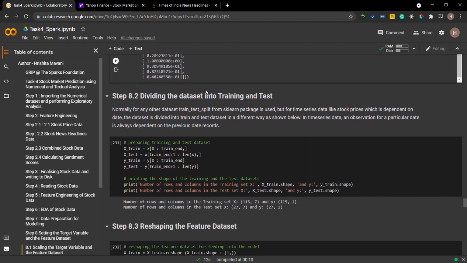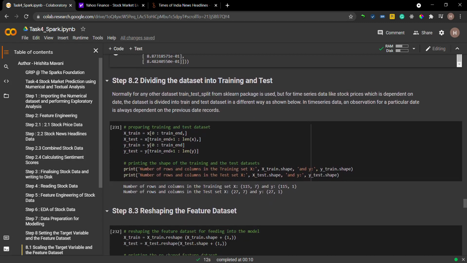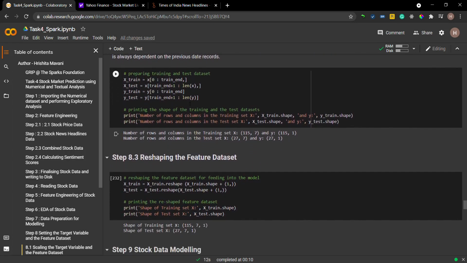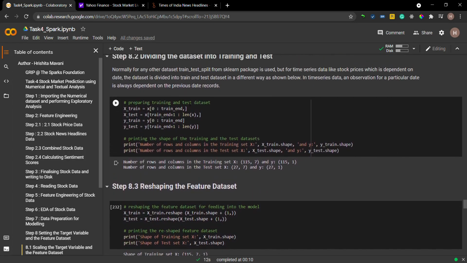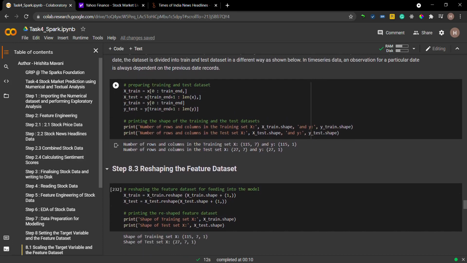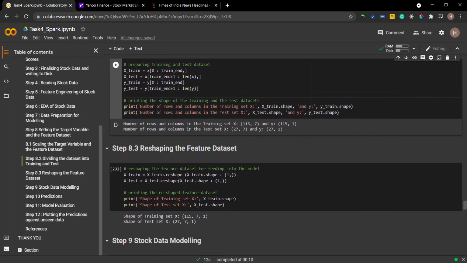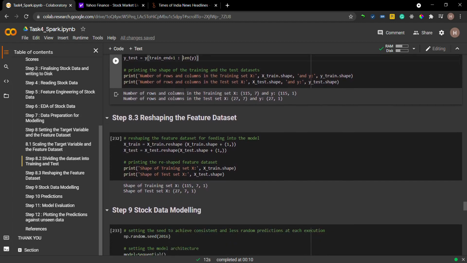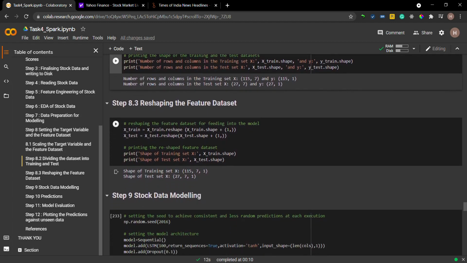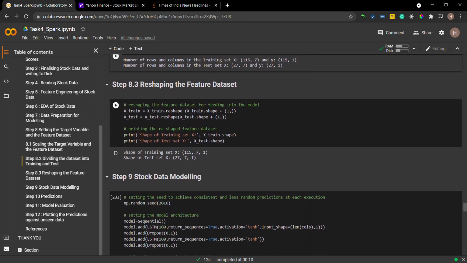Next I'll be dividing my dataset into training and test data. Normally for any other dataset, we use train_test_split from the sklearn package, but time series data like this is dependent on the date, so the dataset is divided very differently. Here I have divided my data into x_train, x_test, y_train, y_test using indices. Then I have also reshaped my feature dataset into 3 dimensions because in LSTM we are required to reshape data. So here is the way that I have done it.